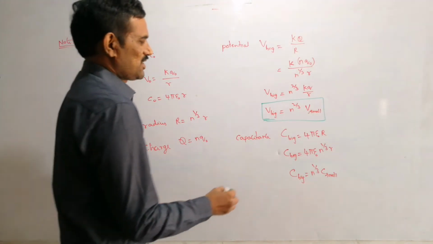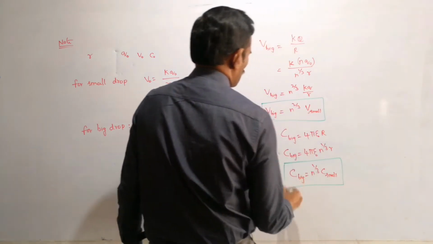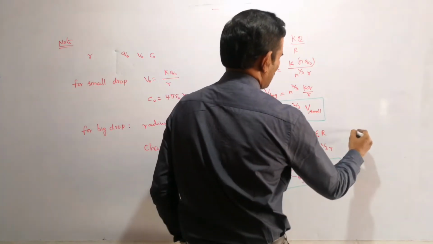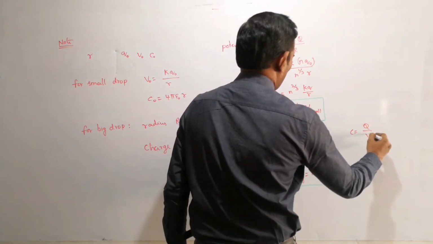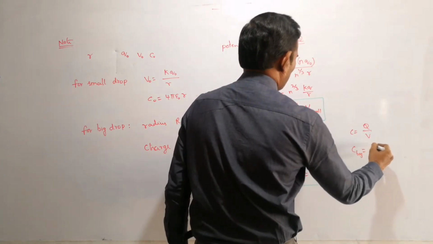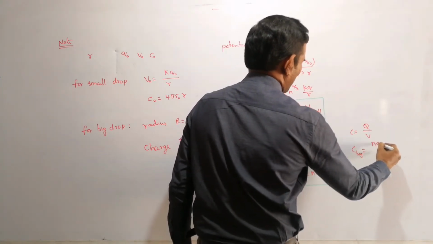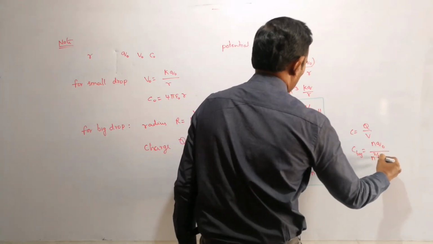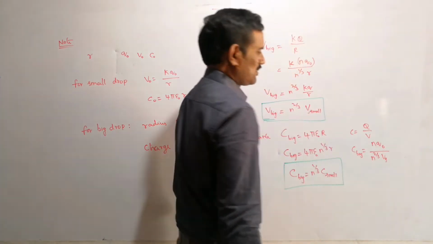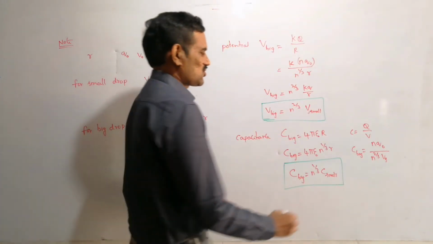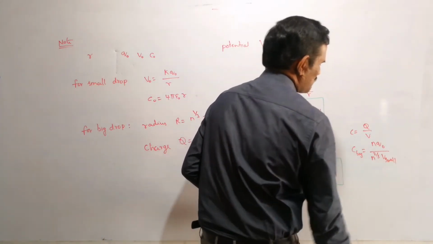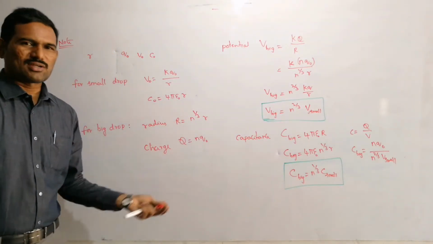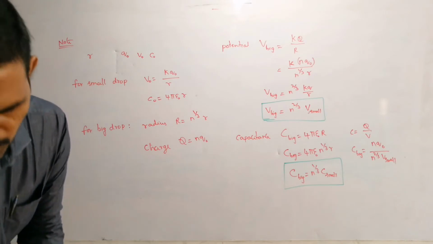So that means now this is the relation here. Instead of this, you can also write this as capacitance, which we already defined as Q by V. You can also write the expression like this: capacitance of the big drop is nothing but nQ naught, and potential of this big drop is nothing but n power 2 by 3 into potential of the small drop, right? So now Q naught by potential of the small drop gives the capacitance of the small drop, and n by n power 2 by 3 is nothing but n power 1 by 3 we will get. So like that also you can write, or like this also you can write here, that is your choice.